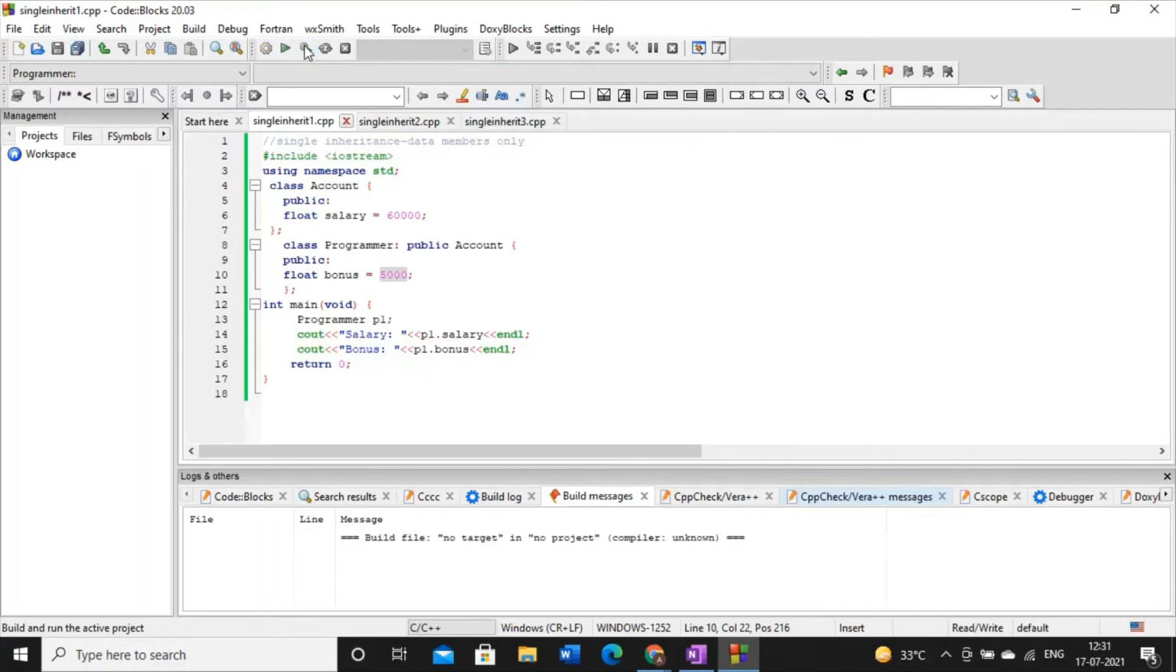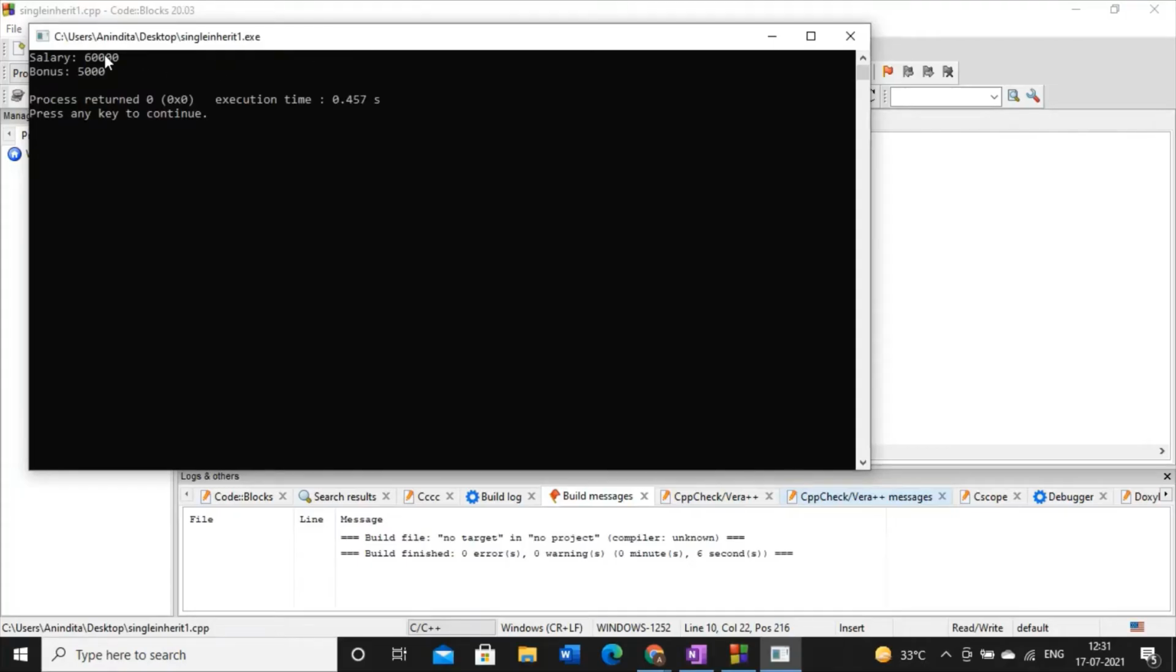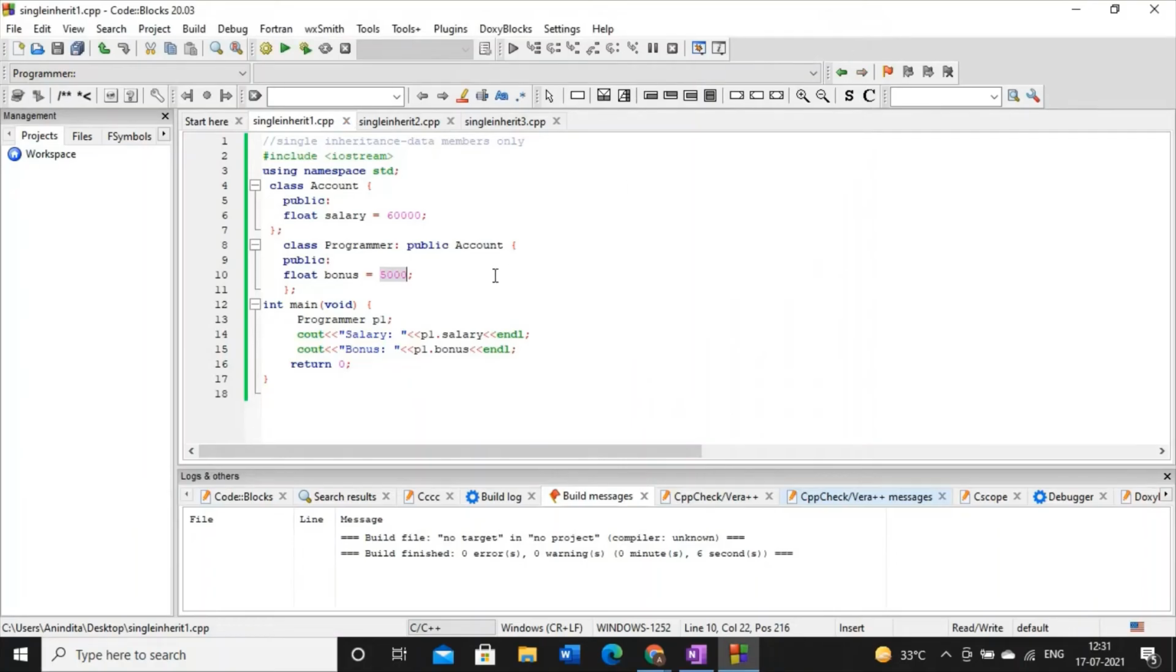Let me execute this code. So here I am getting the data member value of the superclass as well as the data member value of the subclass. So what is my point? Here the point of discussion is that inheritance is proven. That is, the subclass is inheriting the data members of the superclass using this colon symbol. As a result, using the object of the subclass, we can access both the data members. This is your case number 1.